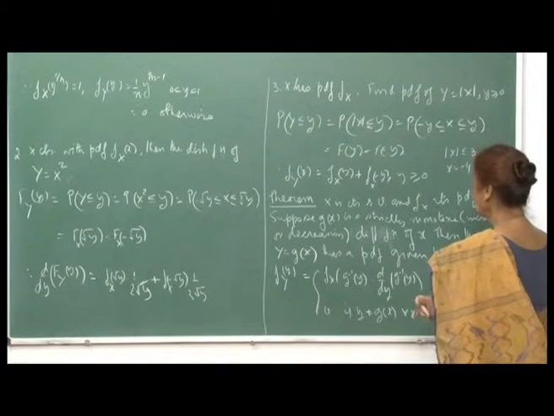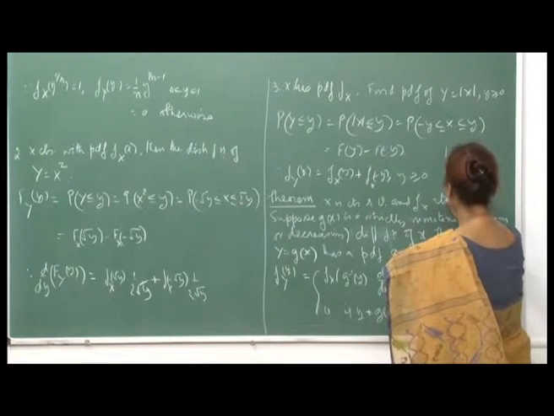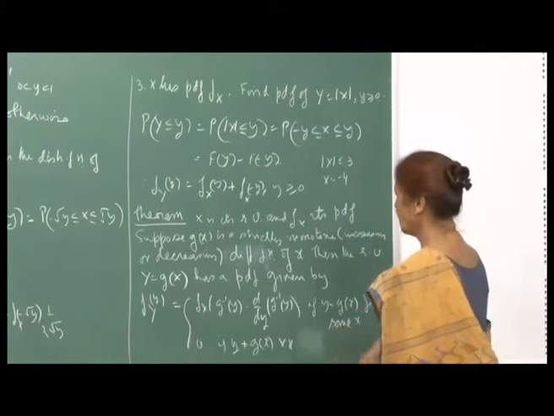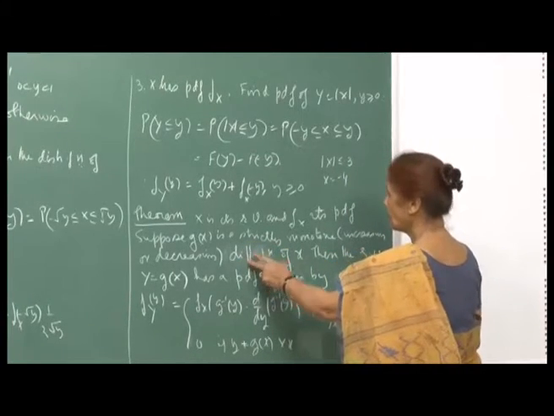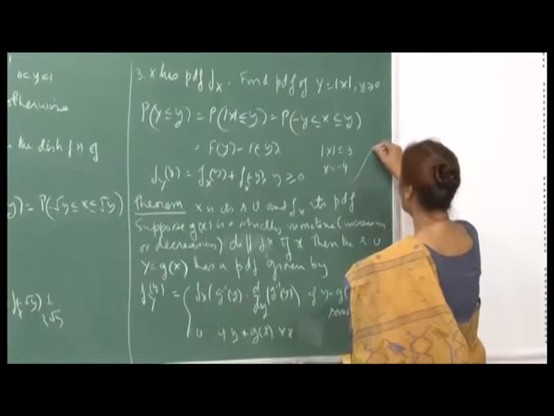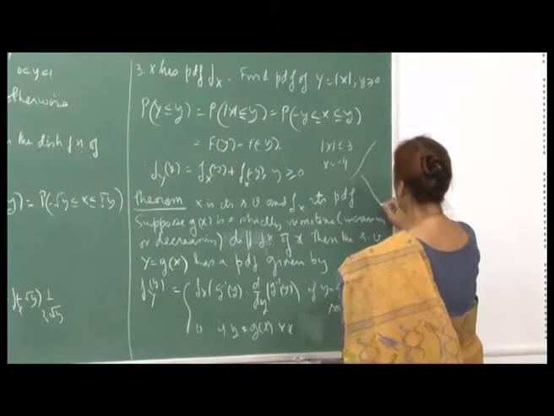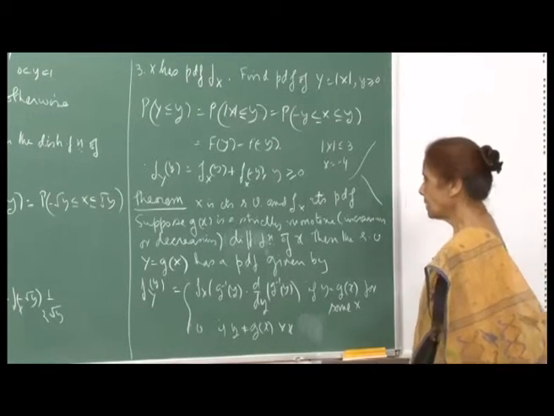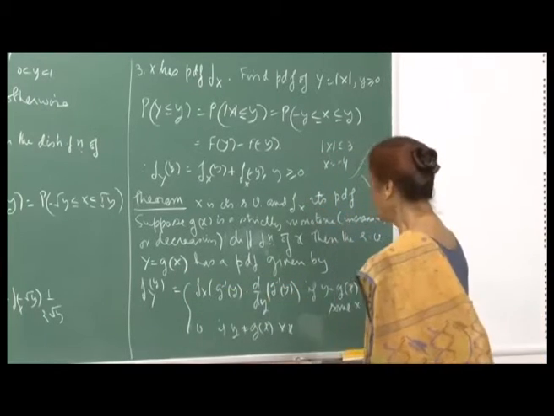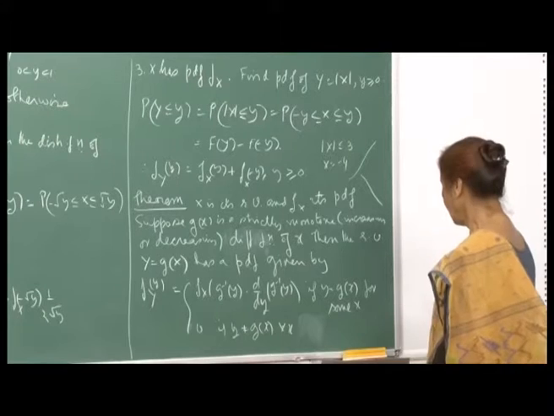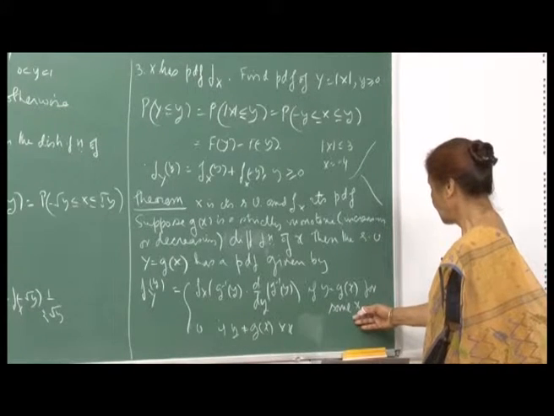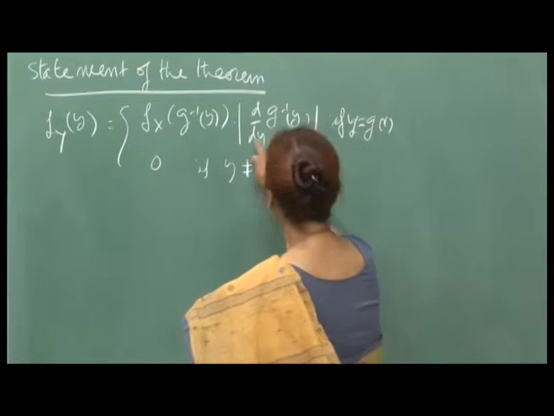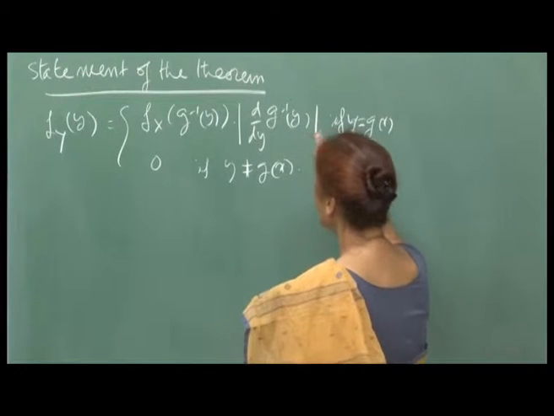So, x is a continuous random variable and f x is its PDF. Suppose g x is a strictly monotone increasing or decreasing function, and it is differentiable. Strictly monotone means that it is either going like this or coming like this, so monotonically increasing or monotonically decreasing. Then the random variable y equal to g x has a PDF given by this, and it will take a few minutes to prove this result. I just realized that in the statement of the theorem the absolute value sign is missing, but that is important and I will show you why.